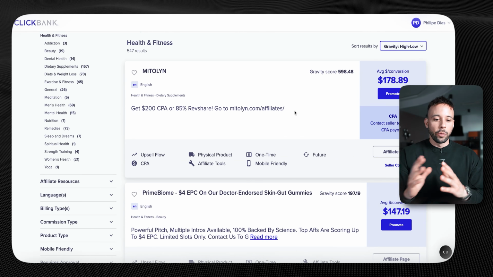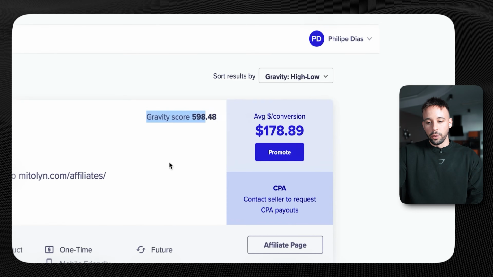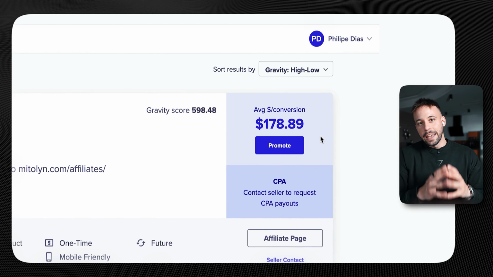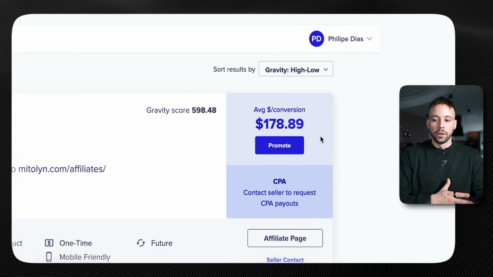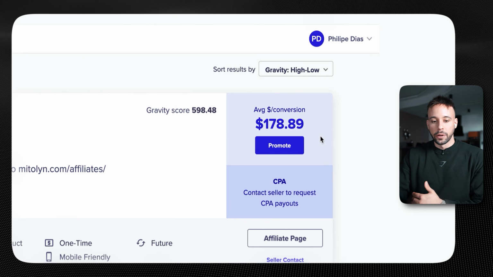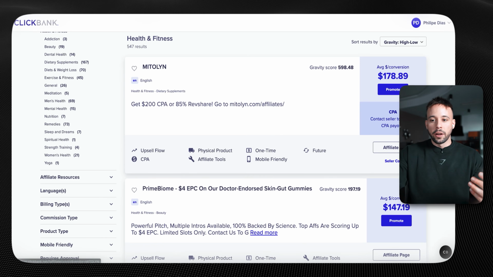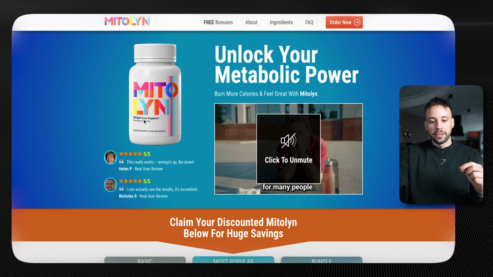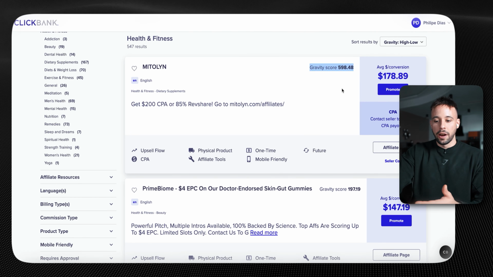For now, I'm going with gravity because if it's selling a lot, it means the product is good. So I'm just going to choose the first one or the second one here. The first one has an average conversion of $178, meaning every single time I make a sale, I could potentially earn $178.99. So every time it makes a sale, I could potentially earn this amount of money. If you click on the name of the product, it's going to take you to the product page so you can see exactly what this is. You can see here, this is a weight loss support product, which is probably good because it's number one here with a very high gravity score.